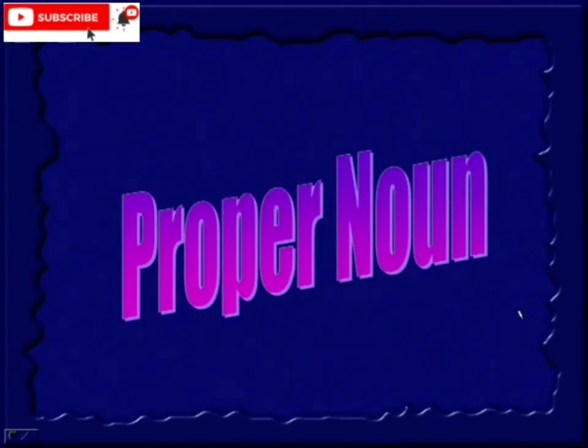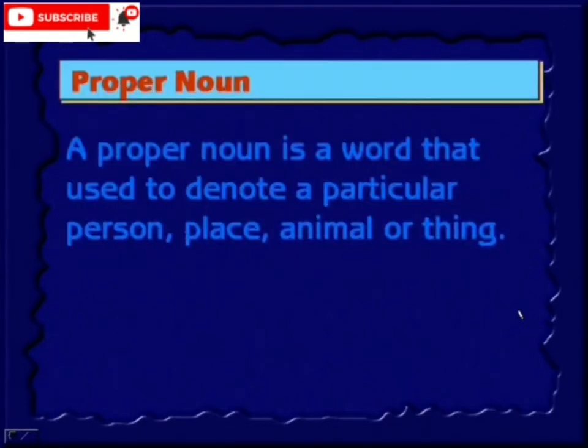Now we'll move to the proper noun. A proper noun is a word that is used to denote a particular person, place, animal or thing. So unlike a common noun, where we are not identified as a single person, in a proper noun we identify a single person. It's a single person's name or an individual place name or individual animal name, okay.